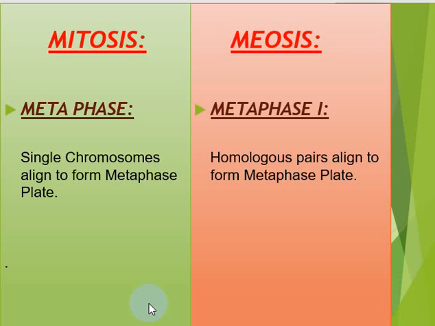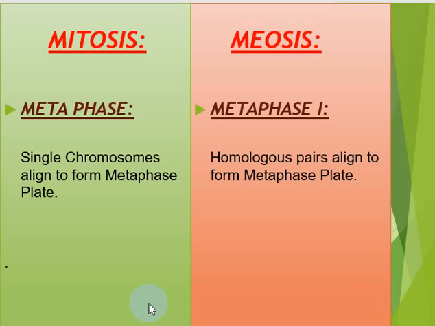Well, students, the next phase is metaphase. Metaphase in mitosis and metaphase 1 in meiosis. As its name shows, the one thing you have to remember is the arrangement of chromosomes on the metaphase plate.